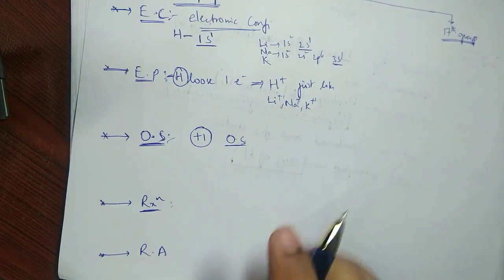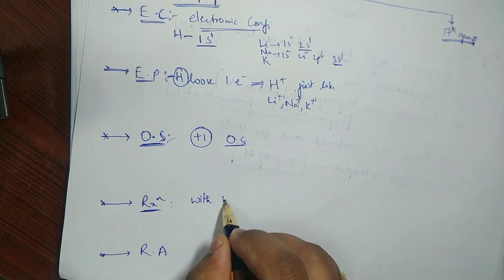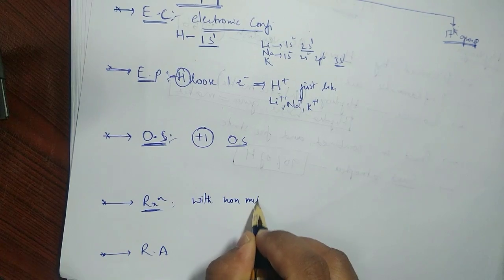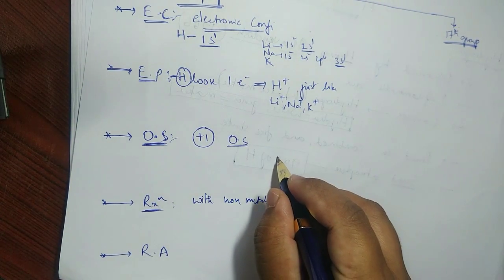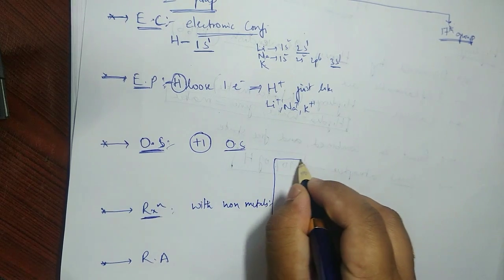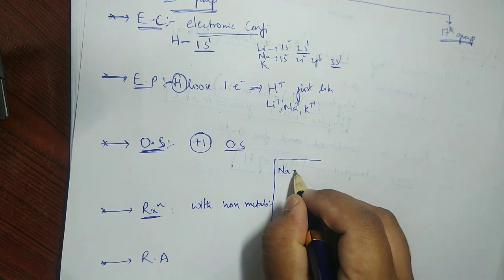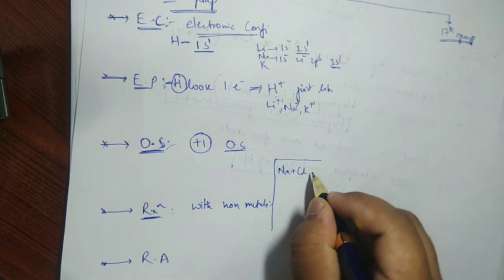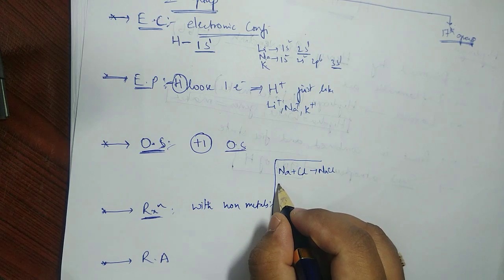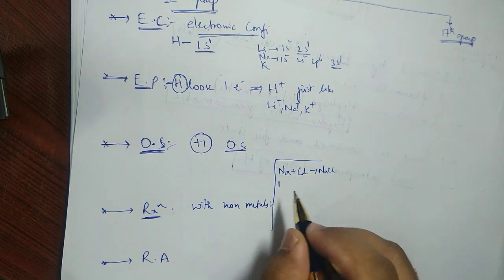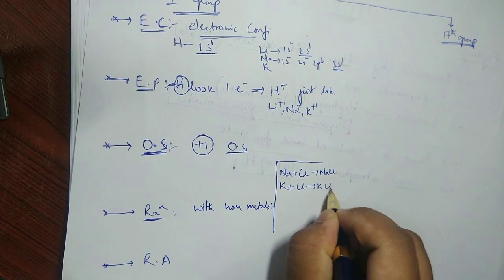Reaction, how they react with the non-metals. Reaction with non-metals. For example, sodium can react with chlorine, a non-metal, and form NaCl. Similarly, I'm talking about the first group, no. So potassium can react with chlorine and form KCl.